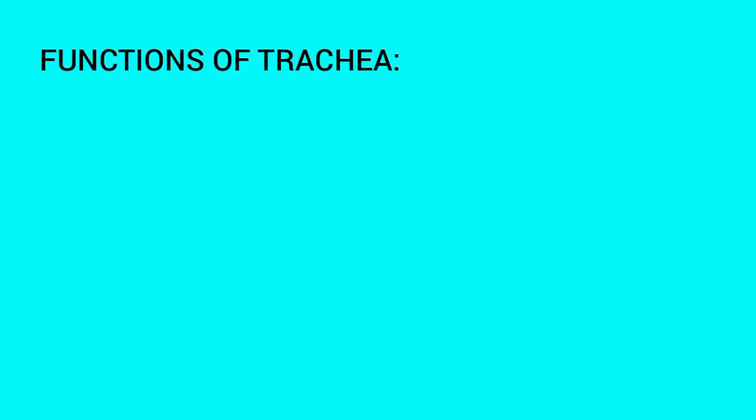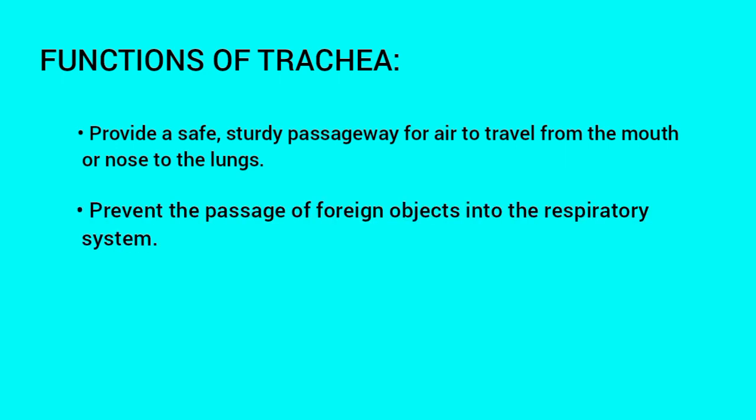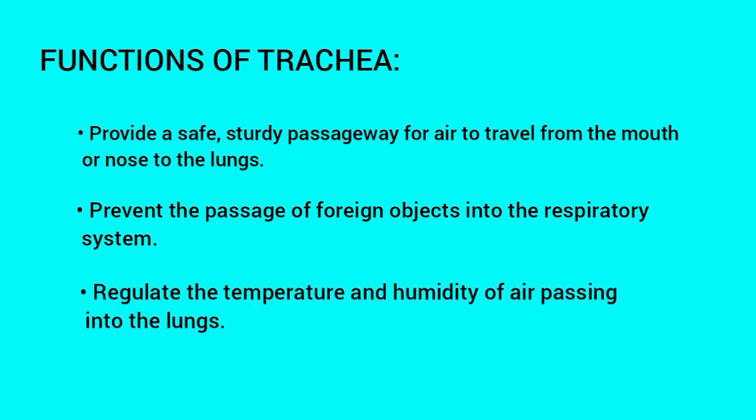Functions of trachea. Provide a safe, sturdy passageway for air to travel from the mouth or nose to the lungs. Prevent the passage of foreign objects into the respiratory system. Regulate the temperature and humidity of air passing into the lungs.